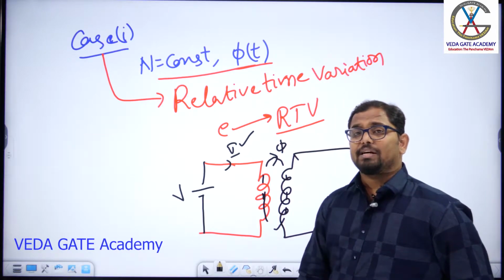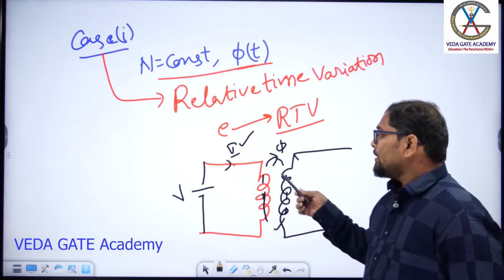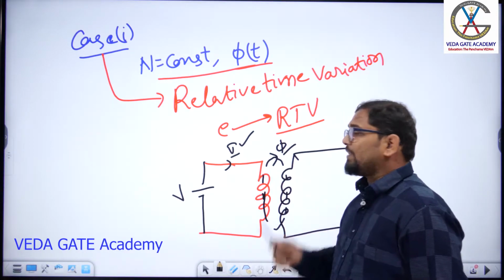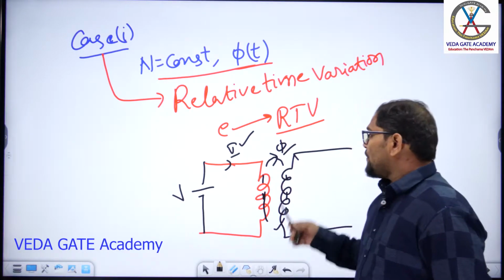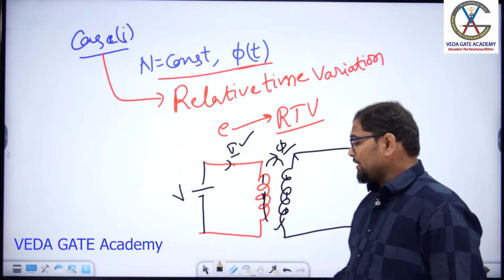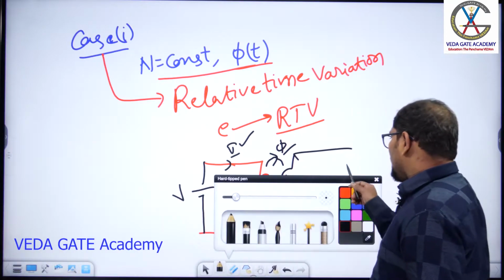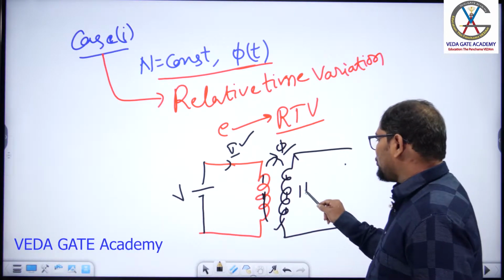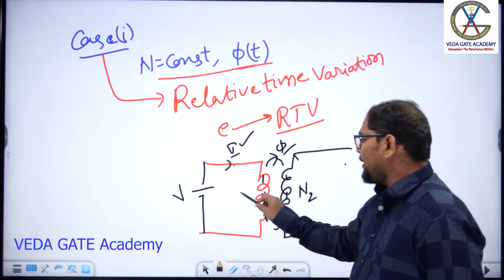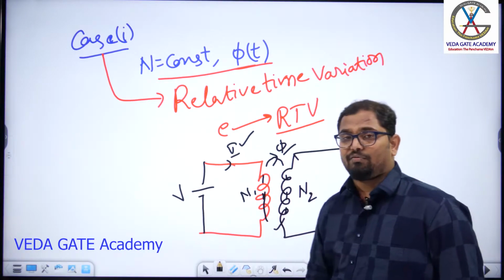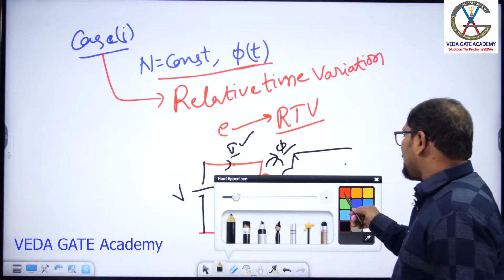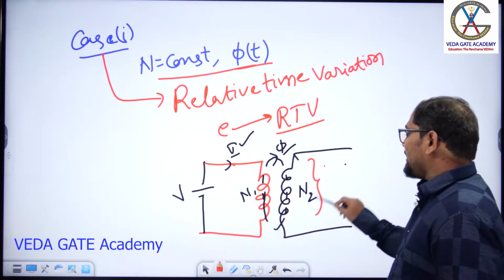Let us assume this is the current direction. Because of this current direction, we get the flux direction like this. Once the flux is in this direction, what is the flux linkage in the secondary? Assume this winding has N2 turns and the primary has N1 turns.